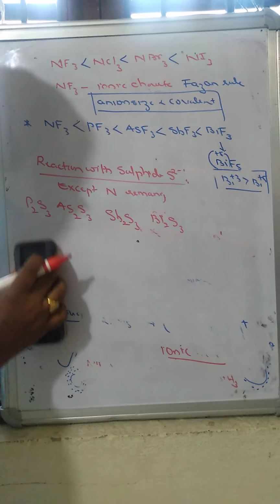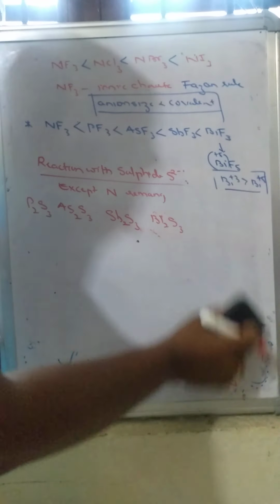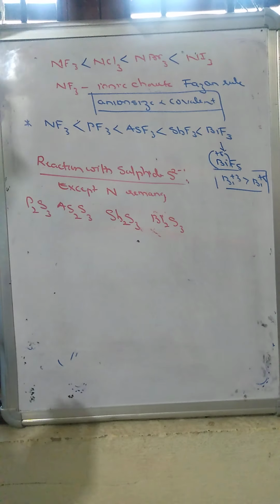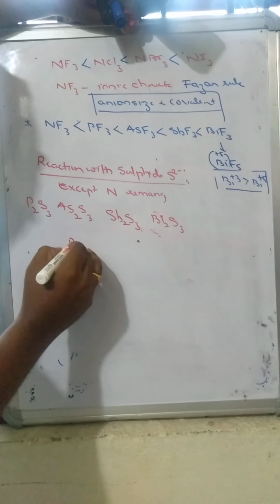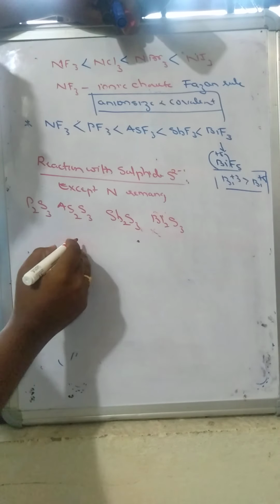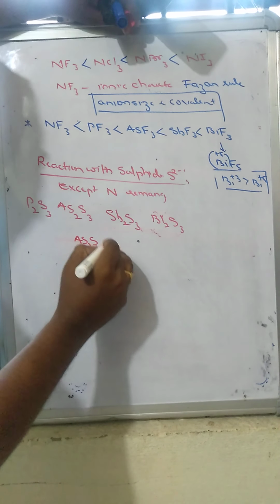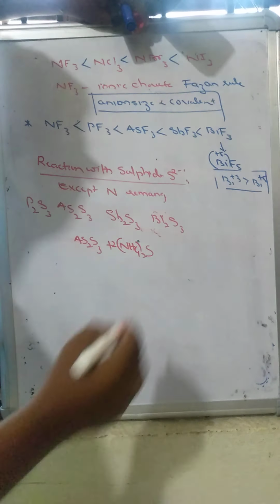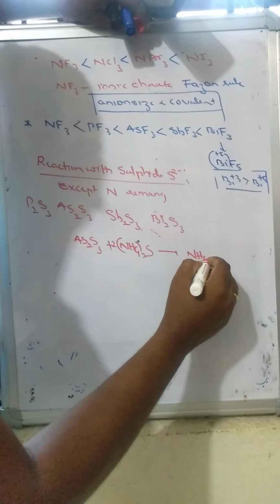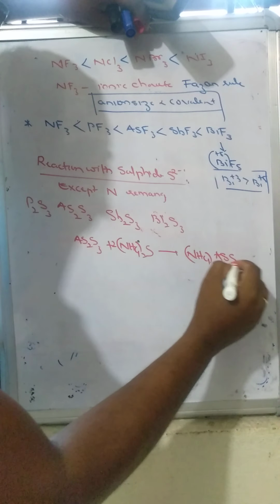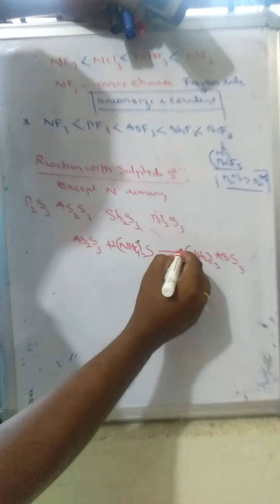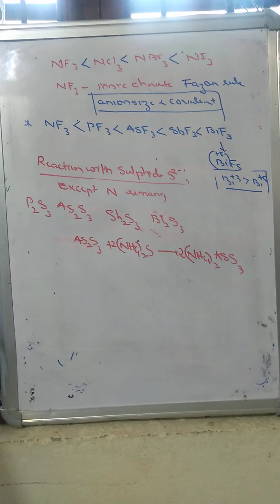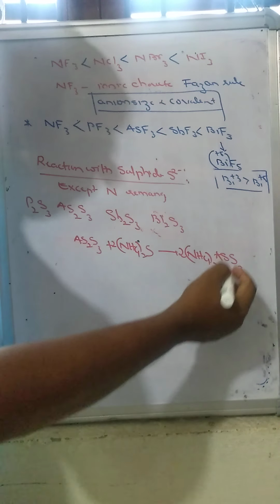These sulfides simply dissolve in ammonium sulfide to form the respective thio compounds. So we will go for phosphorus or arsenic sulfide. I will take arsenic sulfide, which dissolves in ammonium sulfide to form ammonium thiosulfides. Ammonium thiosulfide formation is taking place, or we will call this ammonium thioarsenite.